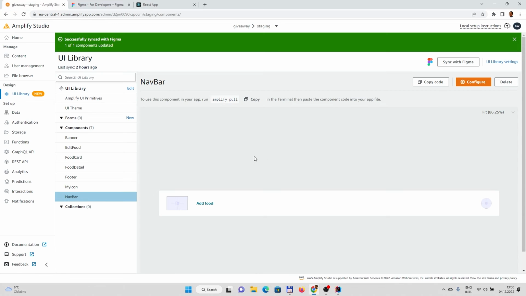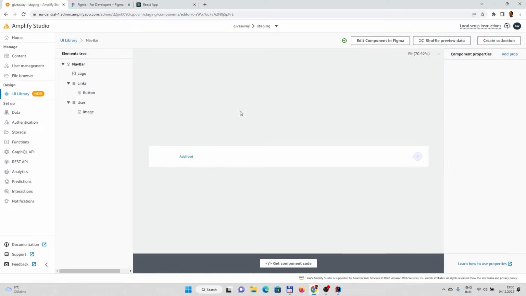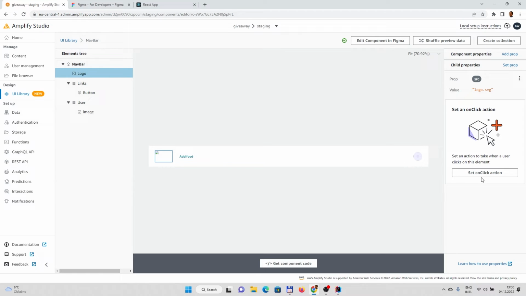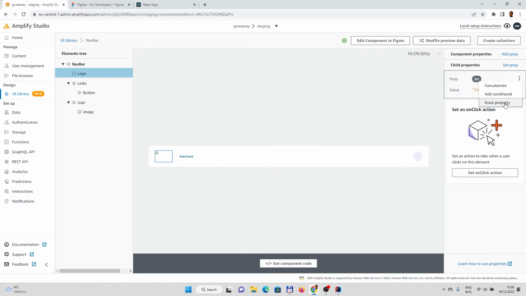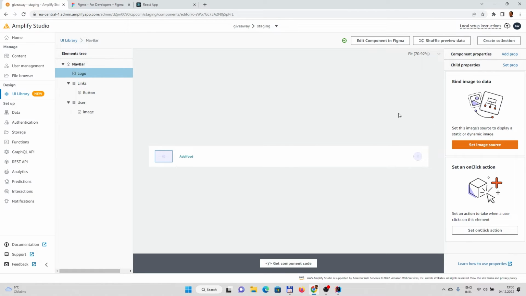So you can configure the images in the navbar if you configure that via the UI. And basically, if you click on the image, you can set the value for that, but for that you need to use the full URL, so from some static CDN. But I don't want to use that. I want to customize my images and use it from my project.